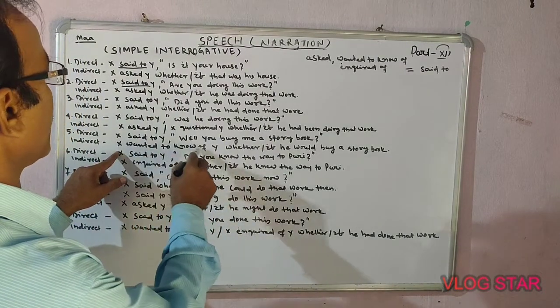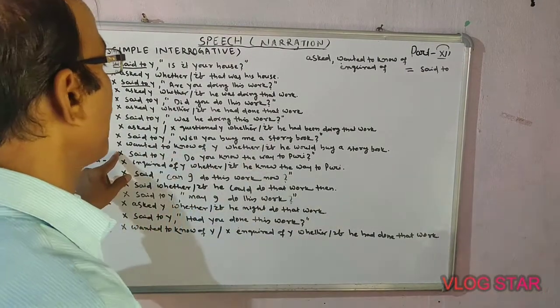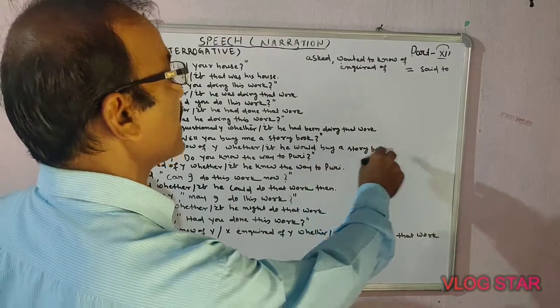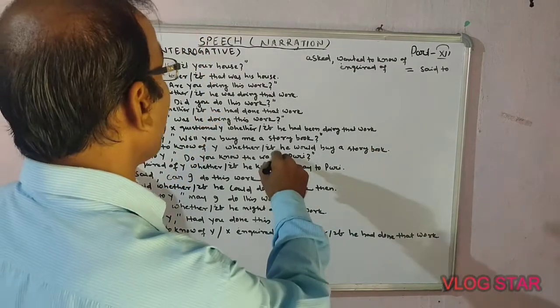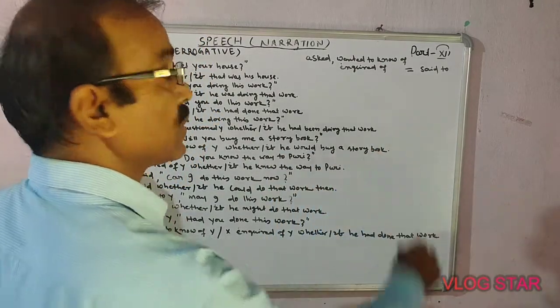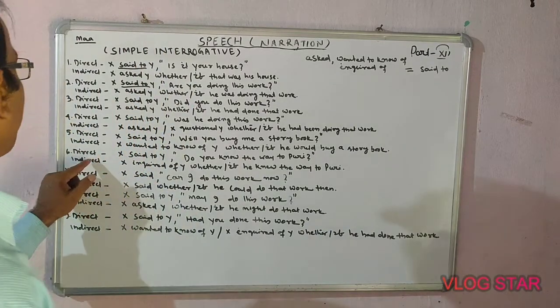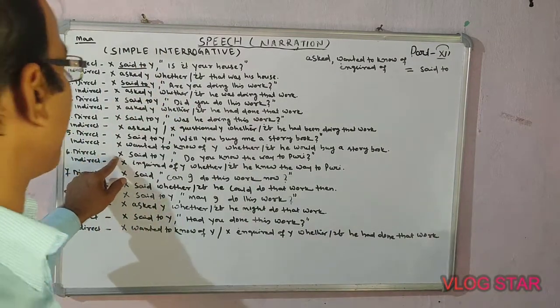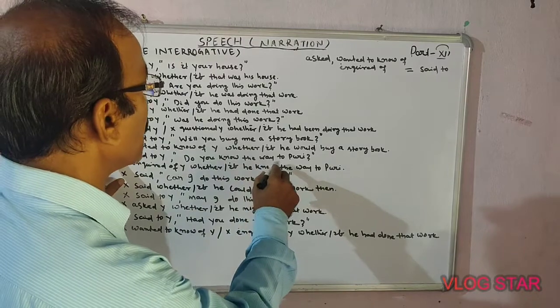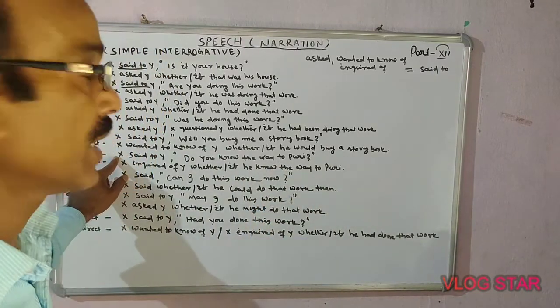Here X wanted to know of Y whether he would buy a storybook, or if he would buy a storybook. Let's come here. X said to Y, do you know the way to Puri?